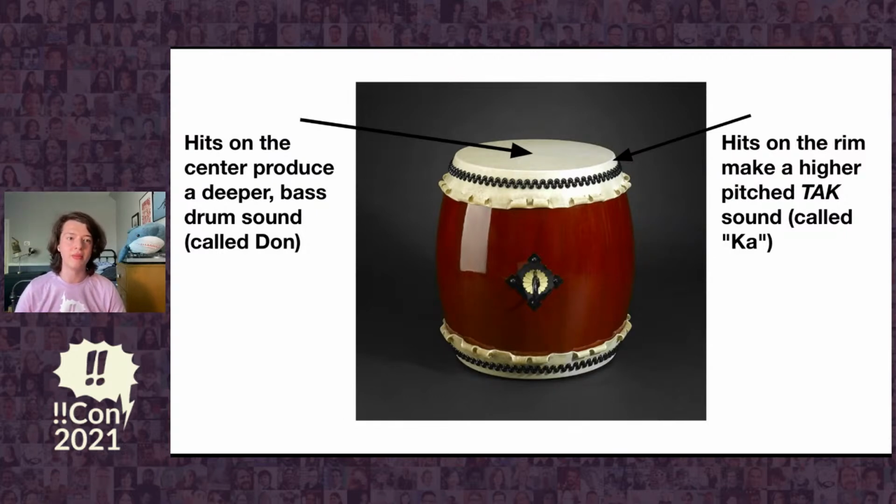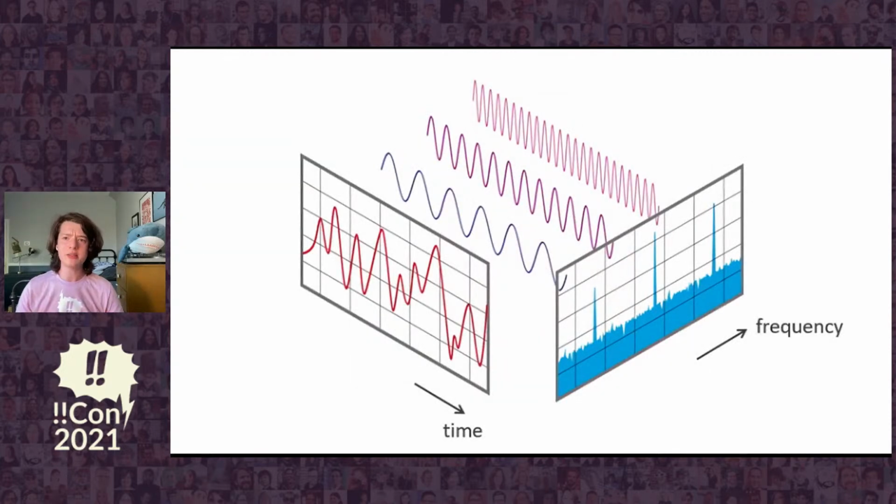and on the rim of the drum, making a higher pitched tack sound. So we need to be able to differentiate and detect both these kinds of hits based on their pitch. To detect pitch, we need to use an FFT, which stands for a fast Fourier transform. What's a fast Fourier transform? Well, it's like a regular Fourier transform, but just way faster.